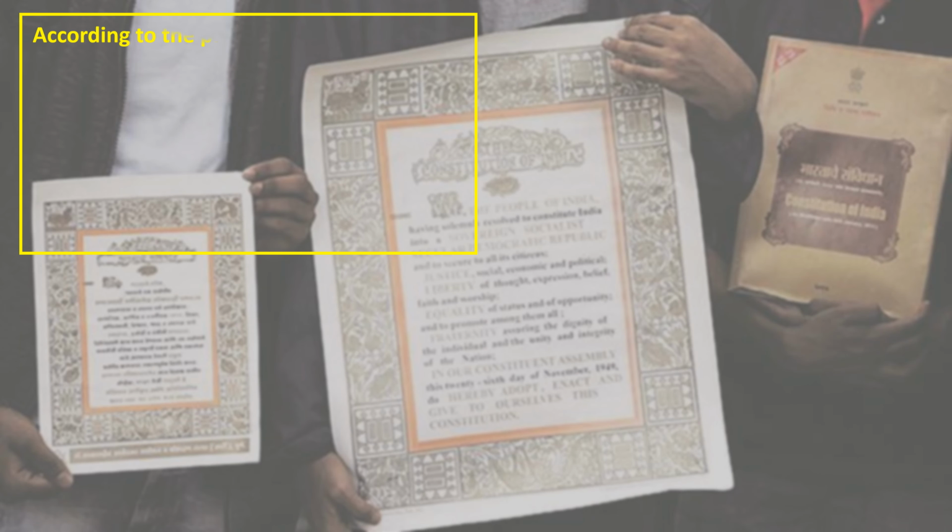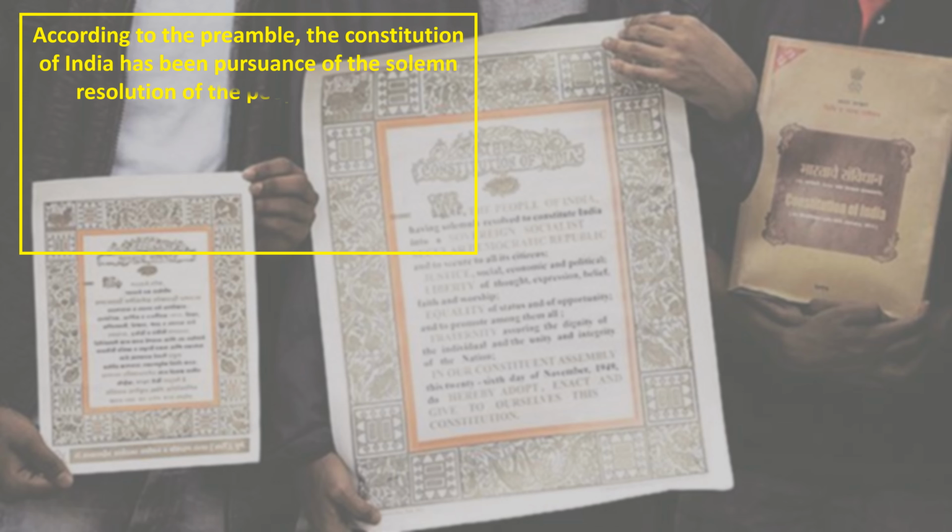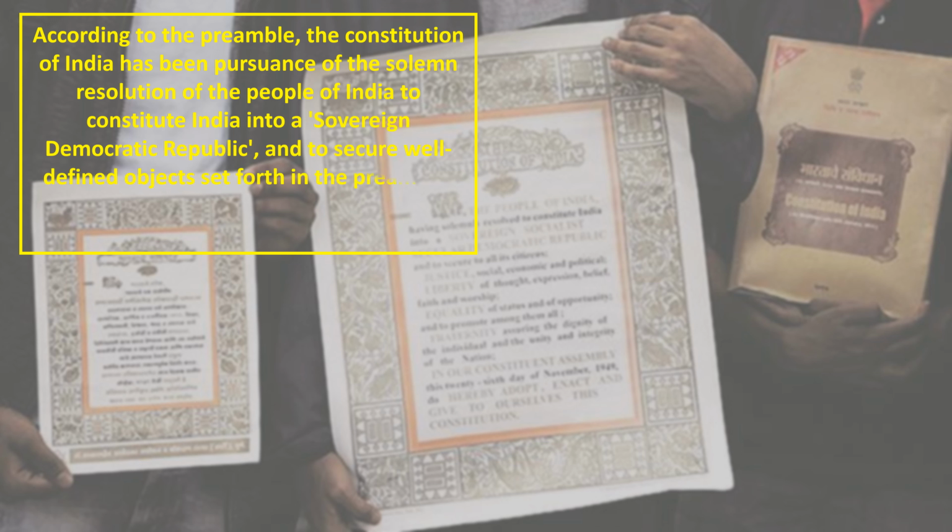According to the preamble, the Constitution of India has been framed in pursuance of the solemn resolution of the people of India to constitute India into a sovereign democratic republic, and to secure well-defined objects set forth in the preamble. Sovereignty denotes supreme and ultimate power.